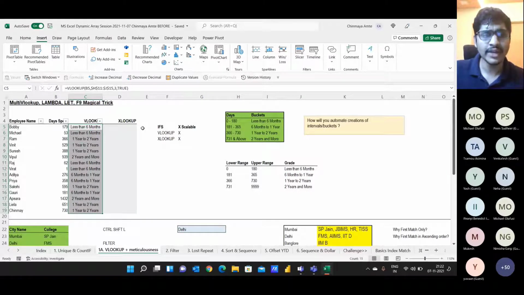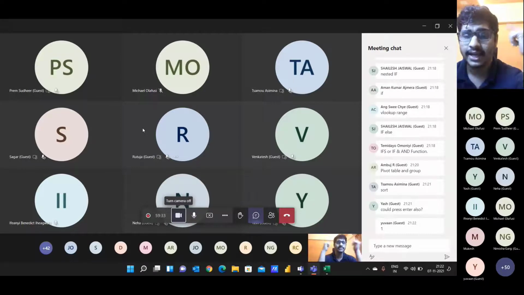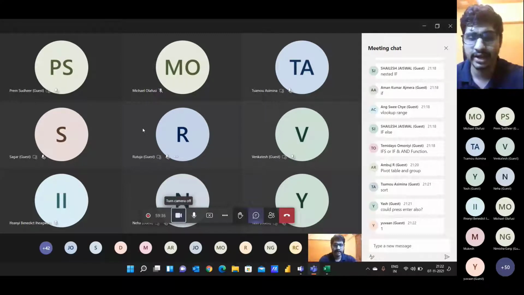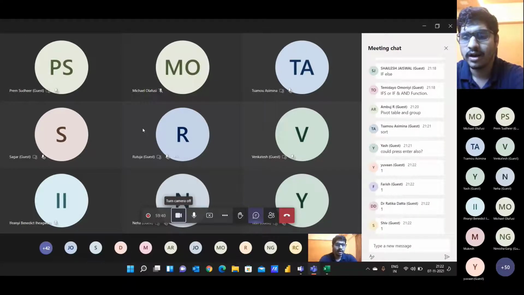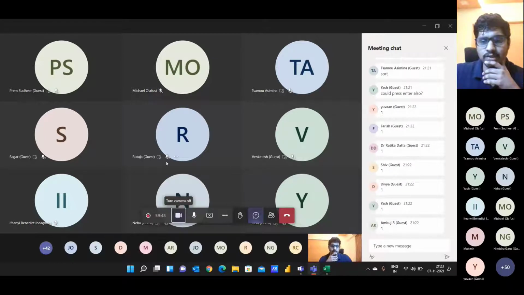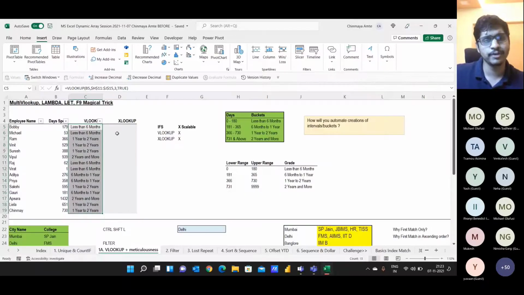Are you guys clear till this point? If yes, just let me know in the chat box, and then I'll demonstrate the XLOOKUP. Is this what we are trying to achieve in this case study? Is it making sense? Is it going in the right direction? Are you trying to understand the sense of the data? If yes, cool. Ratika is saying 1, Shiv is saying 1, Divya is saying 1, Ambuji is saying 1. Perfect. So that's the use of VLOOKUP.